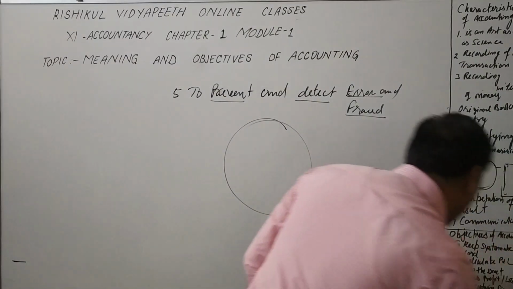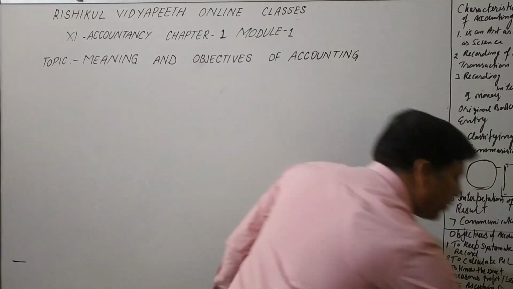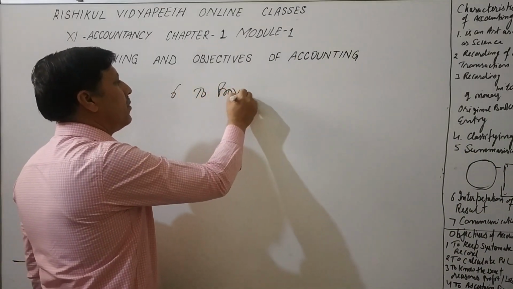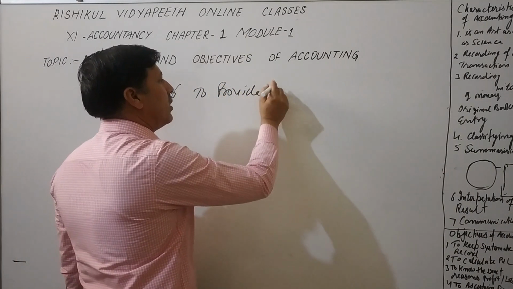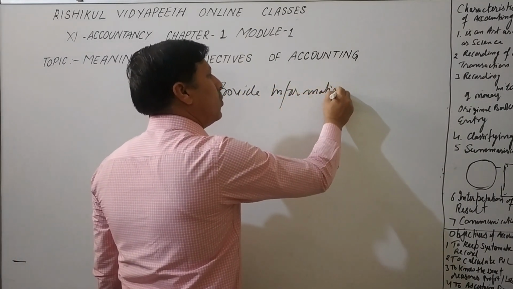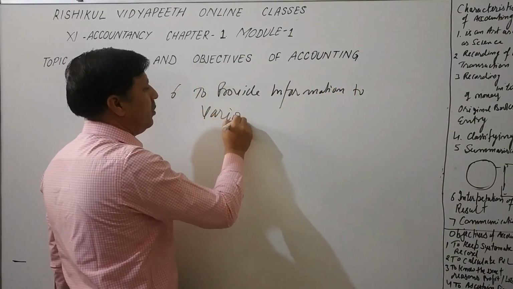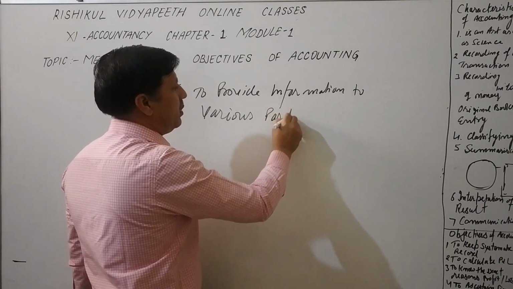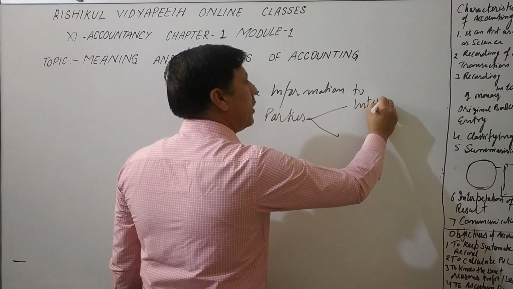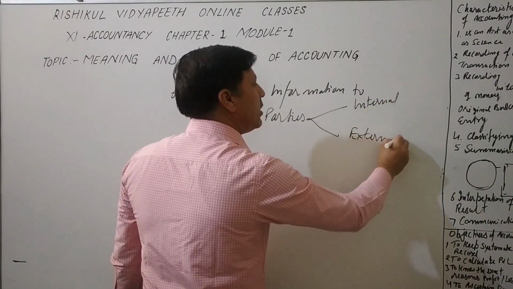Next one is to provide information to the various parties. Parties are of two types, internal or external. Within the organization, that is internal.